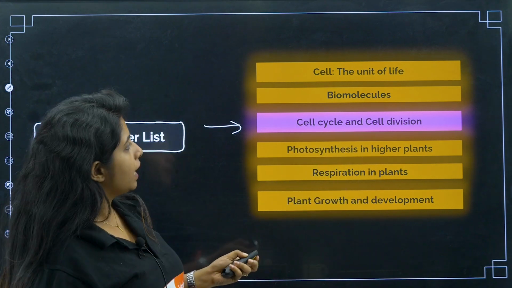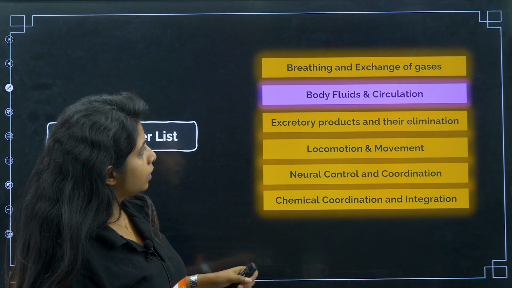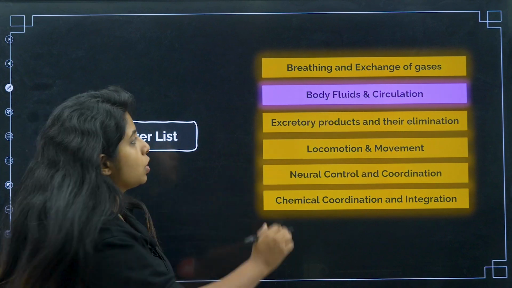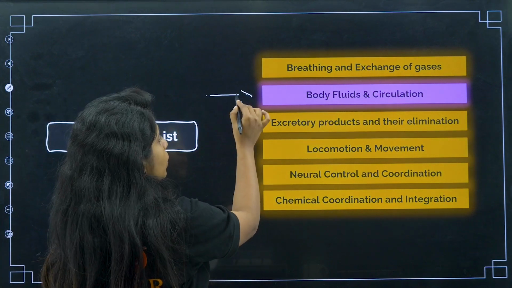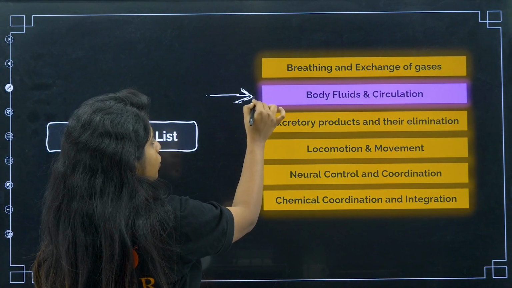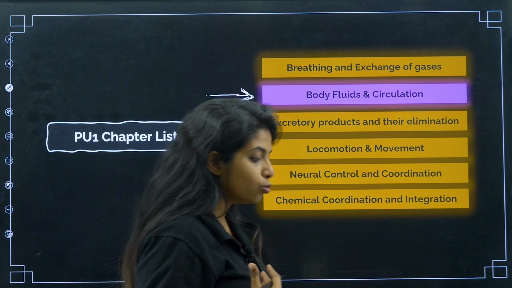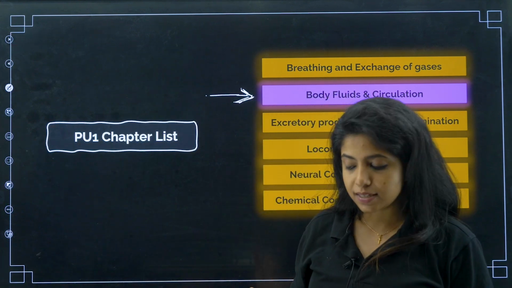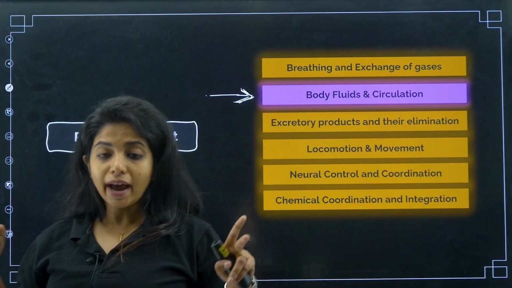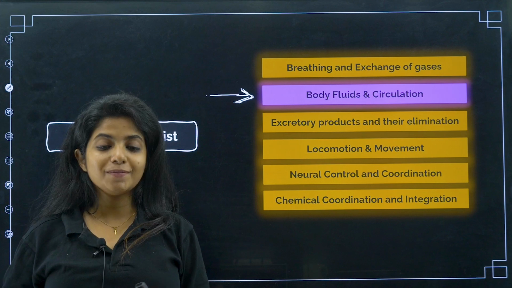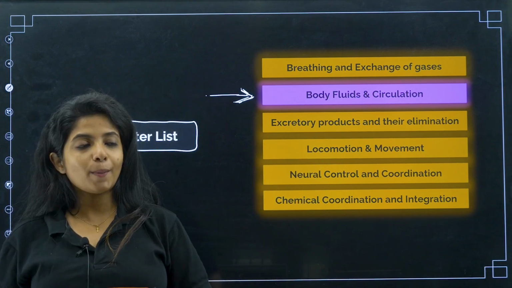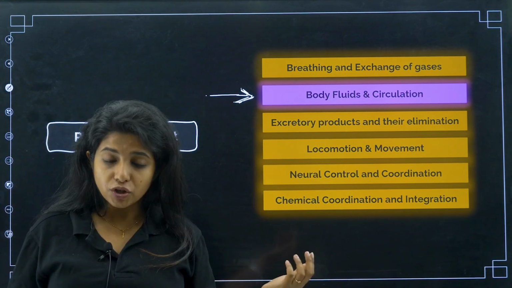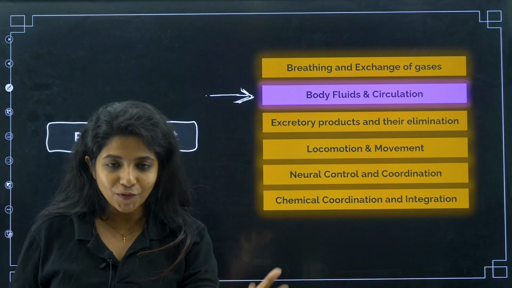Okay, going ahead, what do we have? Body fluids and circulation. This is also something that you should be taking care of. So what about the other chapters, my dear children? If you have very little time for the preparation of KCET, it's mainly for you that I have highlighted, I have told you 10,000 times, that this is high priority, or probably these are the chapters that give you a constant number of questions. You should probably start off with these chapters.